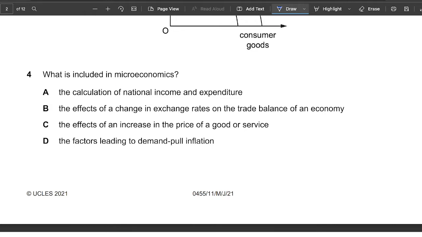It says, what is included in microeconomics? So we have 2 types of parts of economics we study, which is microeconomics and macroeconomics. Microeconomics, we study everything related to producers and consumers. And the macroeconomics is about the entire economy. Here we talk about economic growth, we talk about inflation, deflation, poverty, all those types of stuff. So what is included in microeconomics?